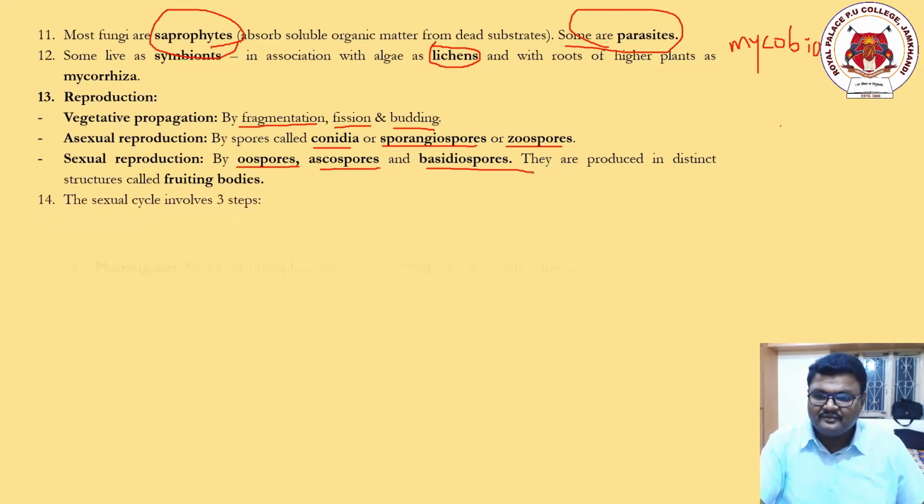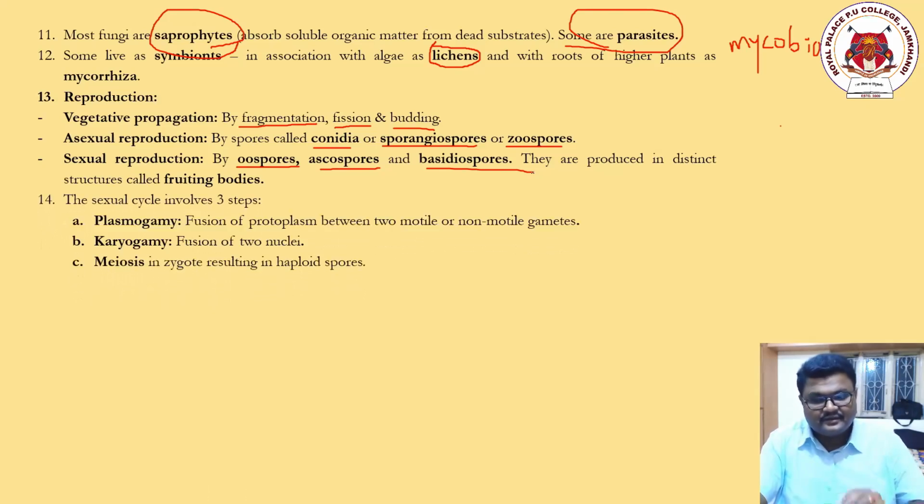The next thing is their sexual life. The fungal organisms which undergo sexual reproduction follow three steps. Let us understand them one by one. Okay, point number 14, we are at the stage of point number 14. First one is plasmogamy. So what is the meaning of plasmogamy?